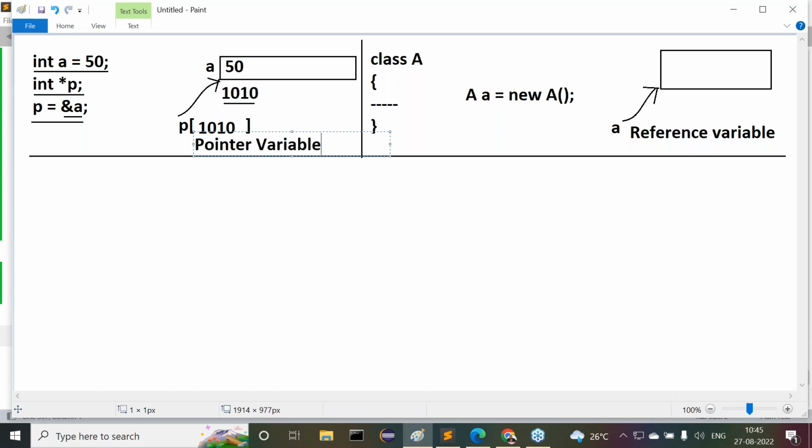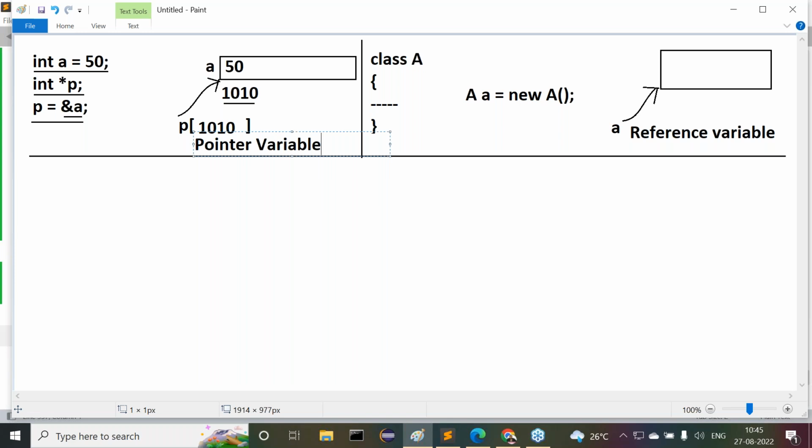Now, to answer this question, we should know what exactly the difference is between a pointer variable and a reference variable. If you want to compare them, first we have to know what a pointer variable is, then understand what a reference variable is. A pointer variable is a variable able to refer to a block of memory by storing an address location.